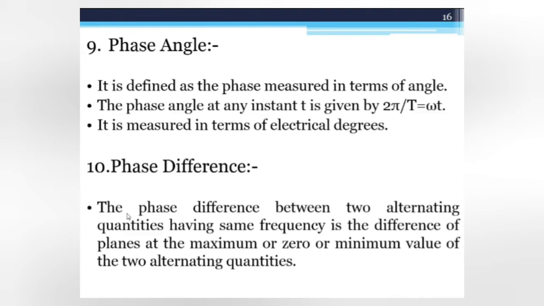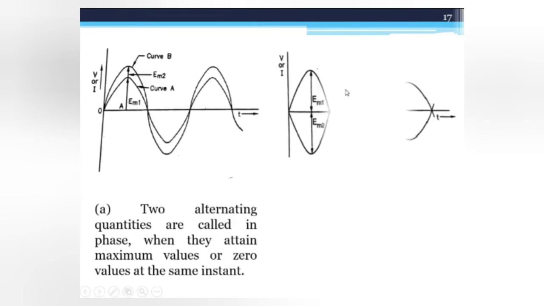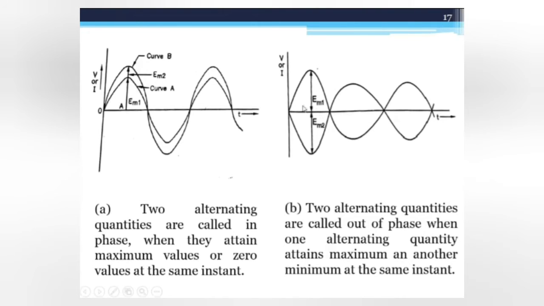Next is phase difference. The phase difference between two alternating quantities having the same frequency is the difference of phase angles at the maximum or zero or minimum value of the two alternating quantities. So see the waveform here. In this waveform, the curves A and B are two alternating quantities which are in phase, so they attain maximum value or zero value at the same instant, whereas in this graph they are out of phase, right? Because they don't attain maximum value and zero value at the same instant. So these are the out of phase waveforms.